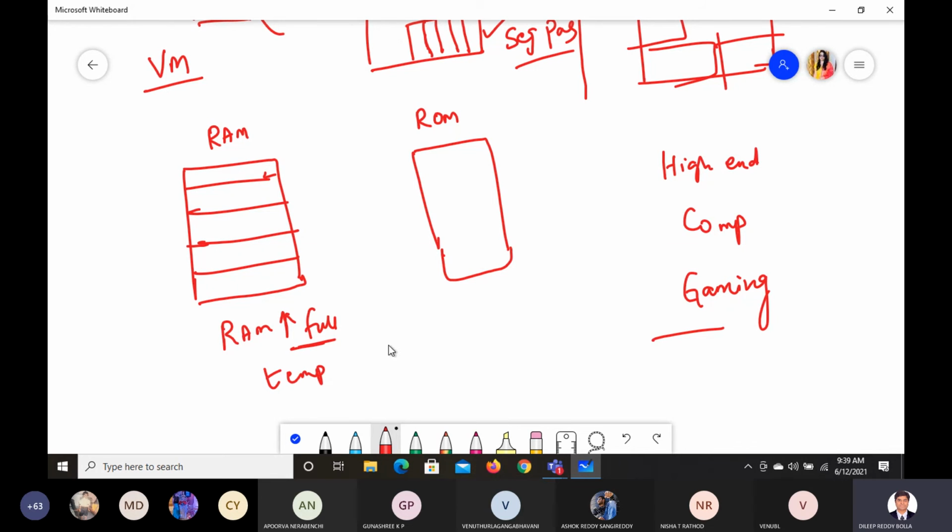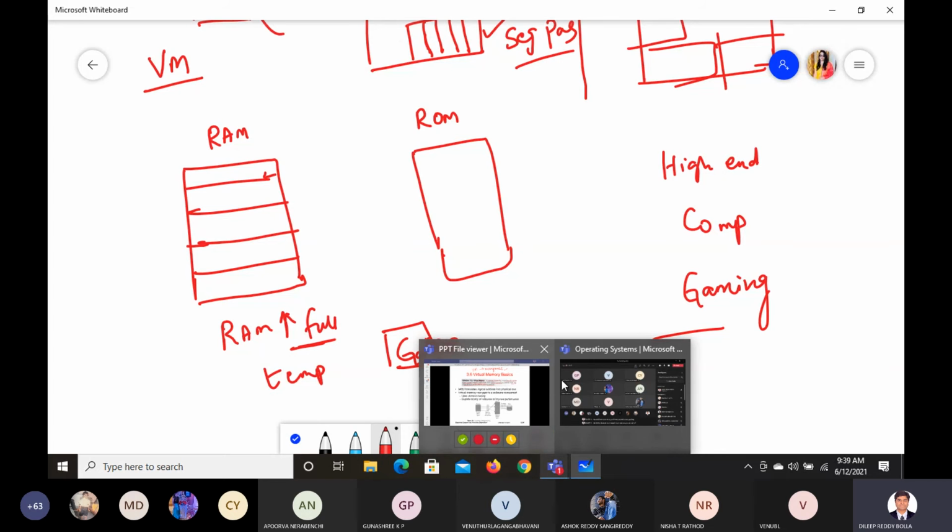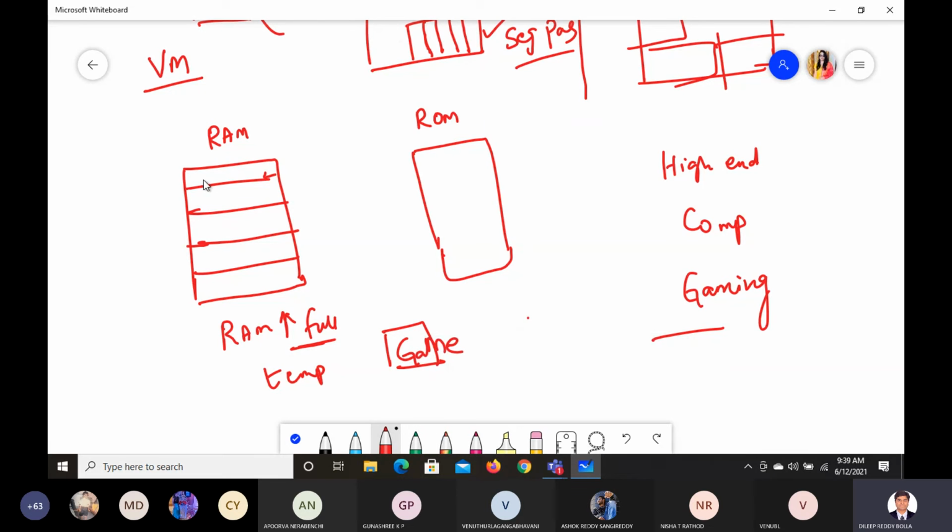Now on top of it, you started a new game. See, browser is on, Teams is on, Whitepad is on, and gaming, everything is on. All the processes P1, P2, P3, P4 have filled it up. Now you started a new game, and there is literally no space in the RAM.